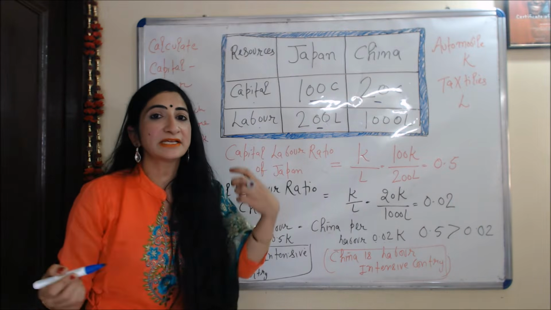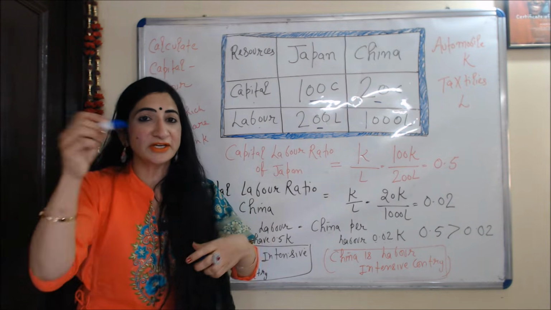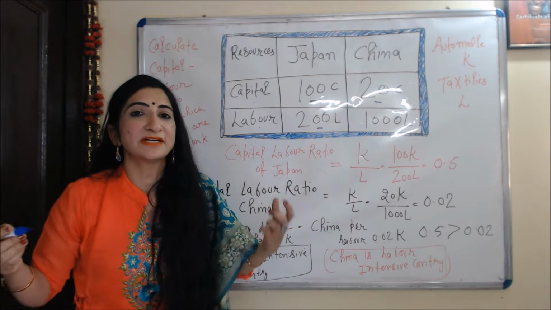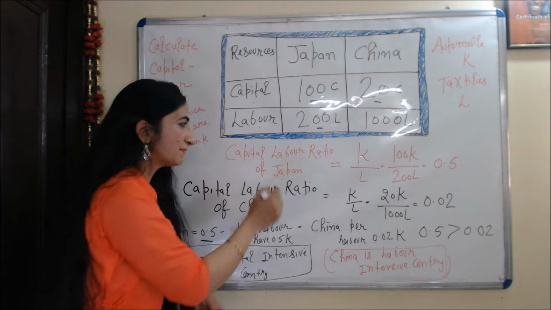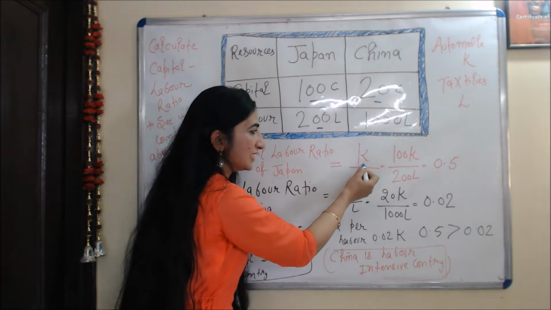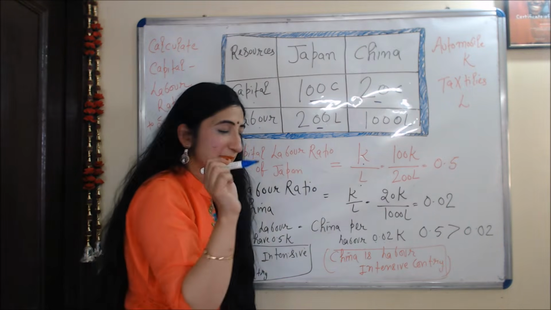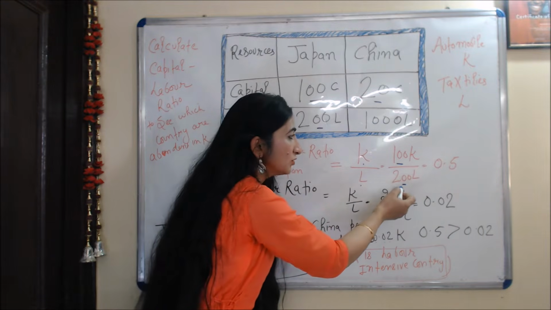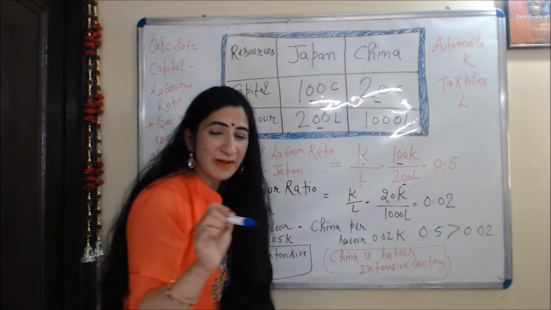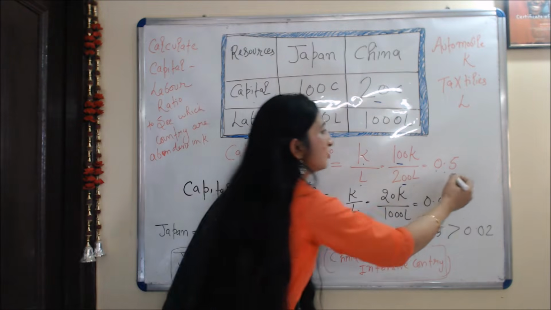Firstly, we will calculate the capital labor ratio of both countries so that we can know which country has abundant capital. The capital labor ratio of Japan is K over L, K is capital, L is labor. Japan has 100 capital and 200 labor. 100 over 200 is 0.5. Japan's capital labor ratio is 0.5.